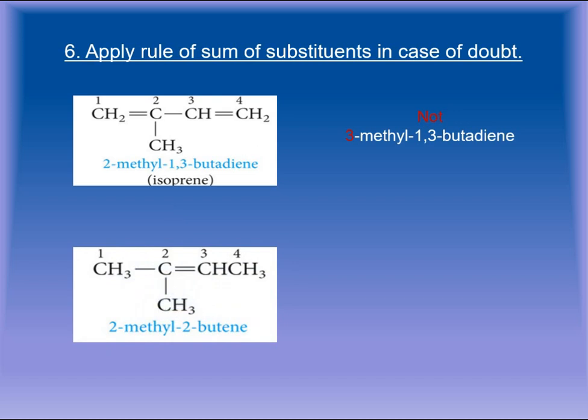A similar example is being shown. In this example, there is a substituent at position 2 and there is a double bond present at position 2 as well. If I number it from the other end, in that case there is a double bond at position 2, but the substituent will be present at position number 3. So if I name it 2-methyl-2-butene, or if I name it 3-methyl-2-butene, which one will be correct? I'll have to apply the rule of sum of substituents. 2 plus 2 gives you 4, and here 3 plus 2 gives you 5. So this will be the incorrect name. Instead, this will be the correct name.